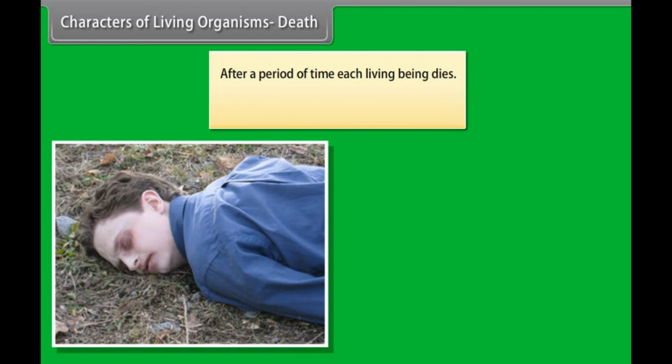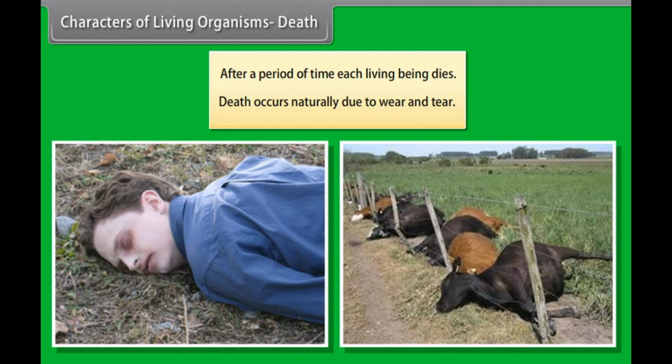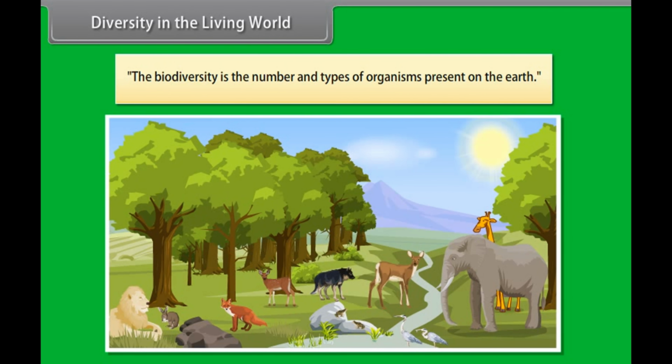Characters of living organisms: Death. After a period of time, each living being dies. Death occurs naturally due to wear and tear. Diversity in the living world. Biodiversity is the number and types of organisms present on the earth.